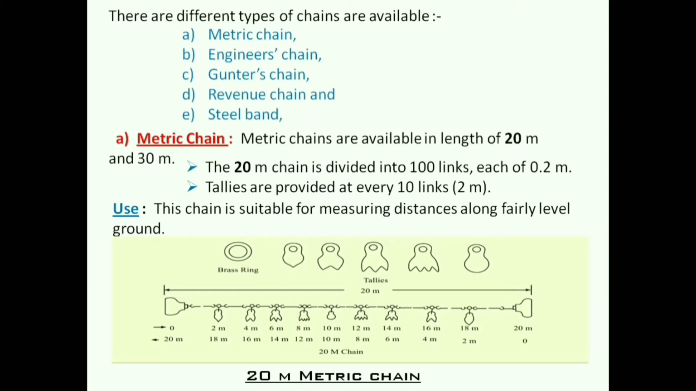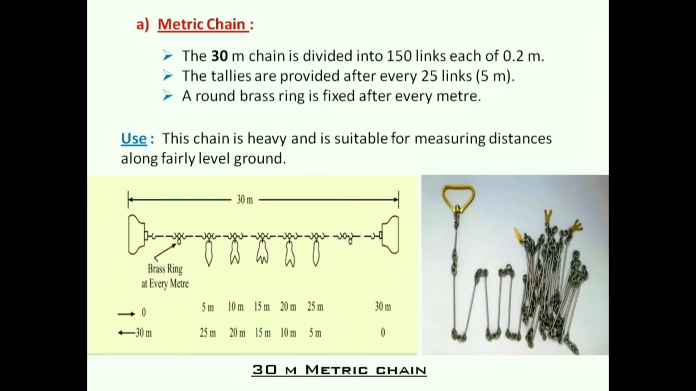We can see this is the picture of a tally. Okay, and this is the brass ring. This 20 meter chain is suitable for measuring distances along fairly level ground. So next, the 30 meter chain.